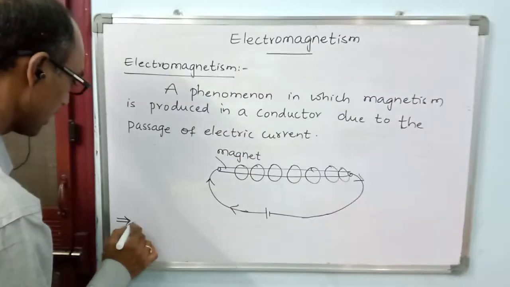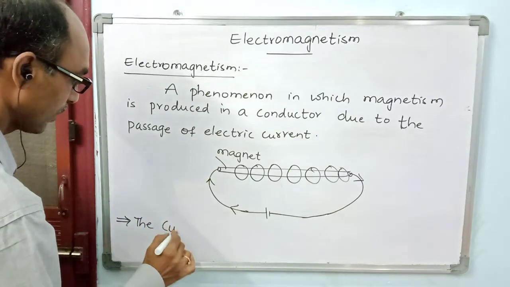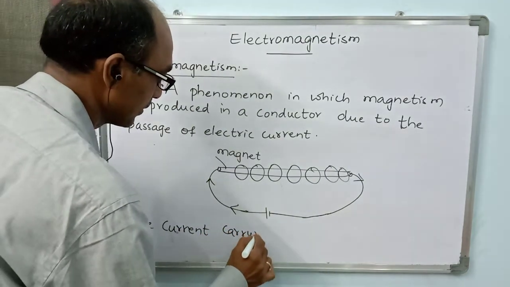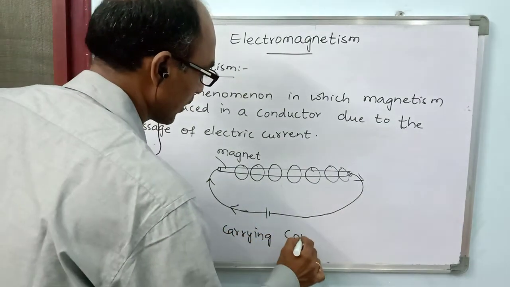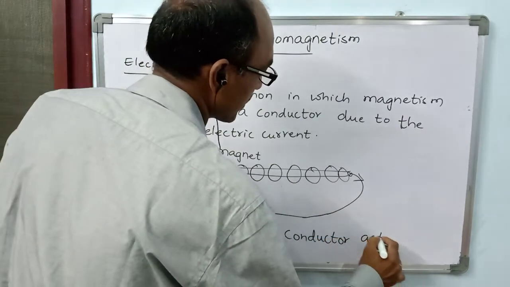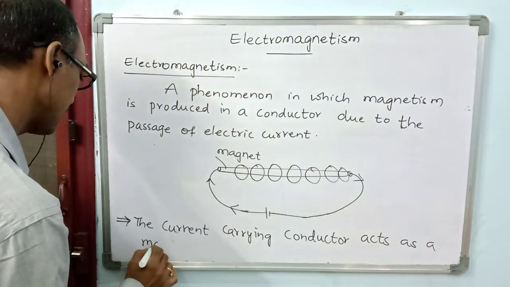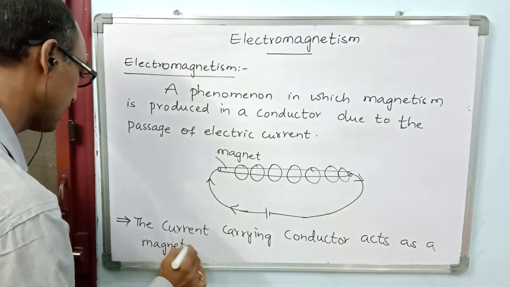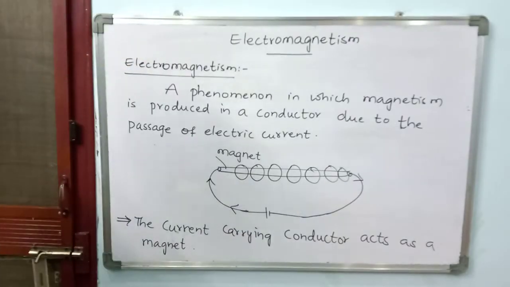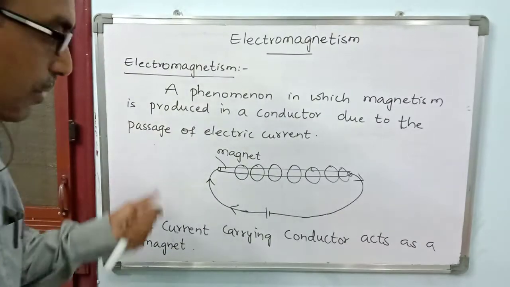Means the current carrying conductor acts as a magnet. The current carrying conductor acts as a magnet. Right? Do we get what I'm saying now?